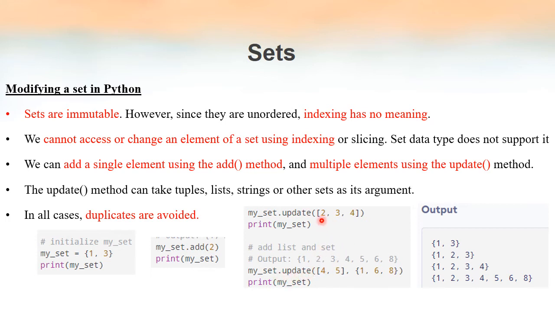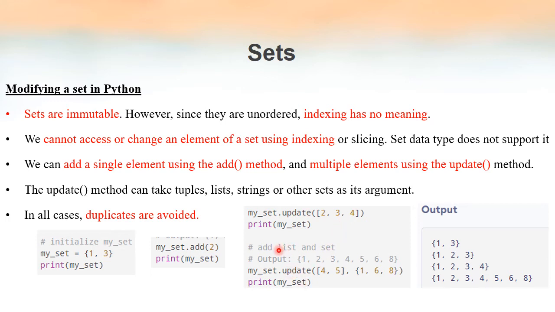And here we are inserting 2, 3, 4. It's a list, not a tuple, because it is enclosed in square brackets. Something enclosed in square brackets means it's a list. So here we are actually inserting a list into a set.